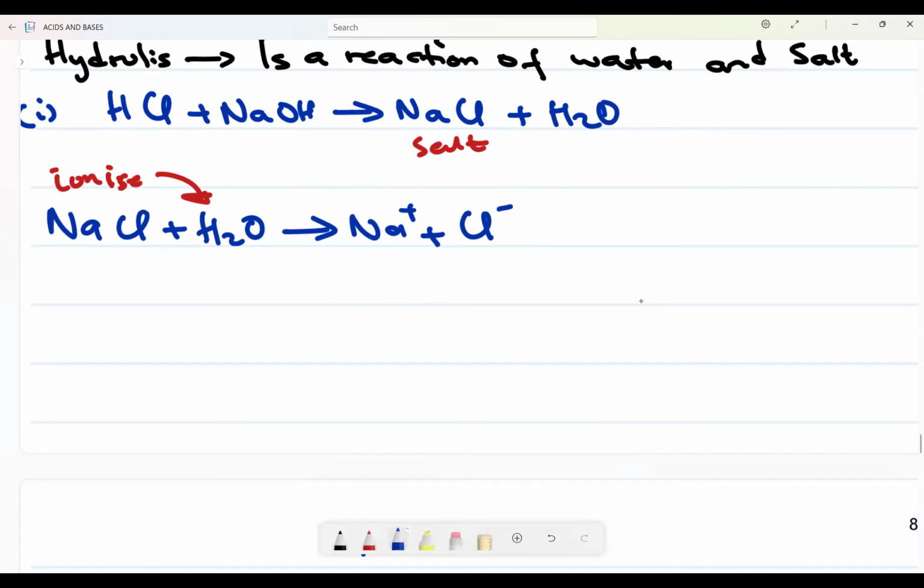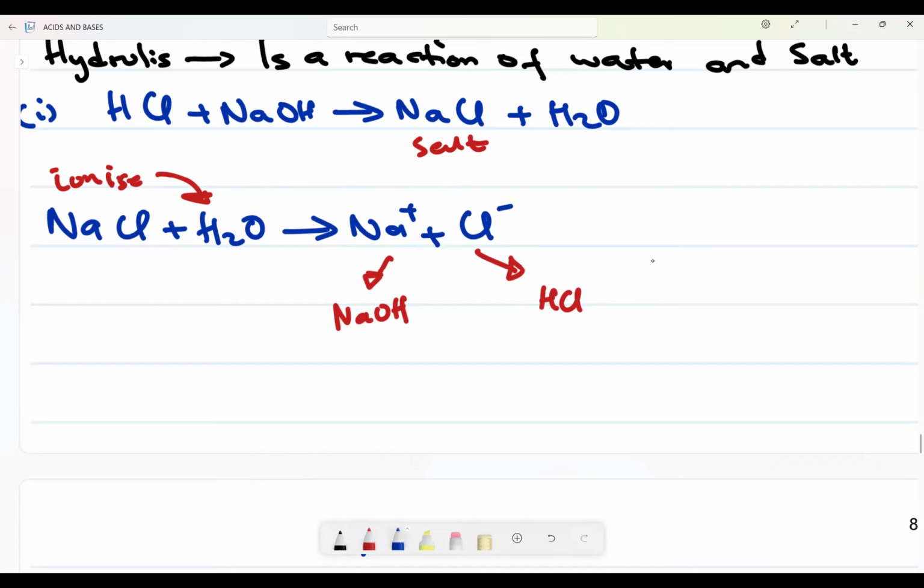But now, the sodium comes from sodium hydroxide, which is a strong base, and the Cl comes from HCl, which is a what? A strong acid. So it means this one will not undergo hydrolysis, because it is an ion of a strong base. Also, this one will not undergo hydrolysis, because it is an ion of a strong acid.